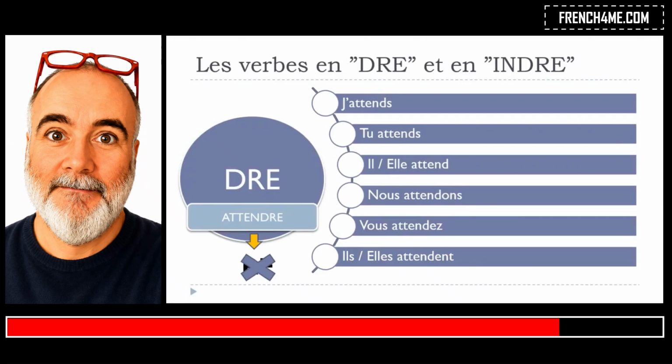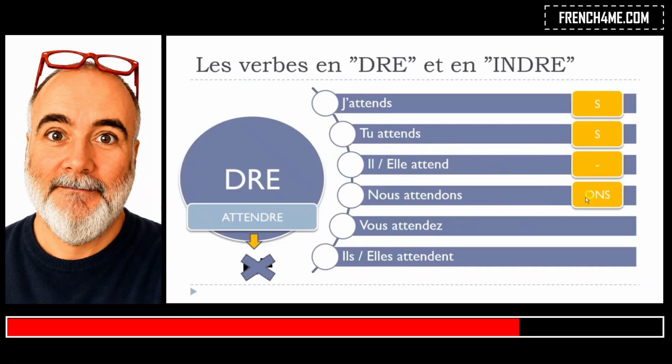If you look carefully, you can see that the infinitive form is attendre, and as I told you, you take this RE away, so you will get this form ATTEND, and after that you will add the endings. For je it will be S, and that's the reason why you've got attend like that, D, and then you just add this S. For tu it will also be S, same form. Then for il, elle, don't put anything, so that's the reason why you get the basic form.